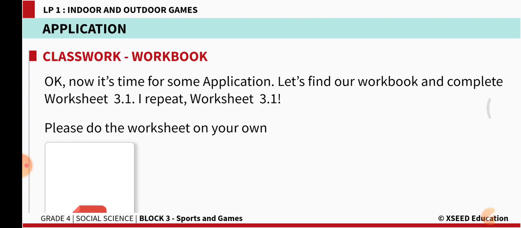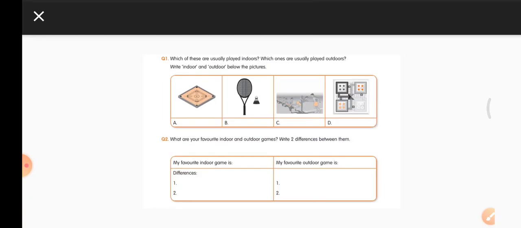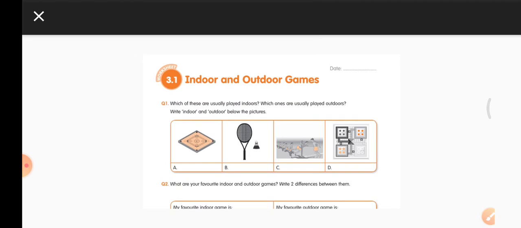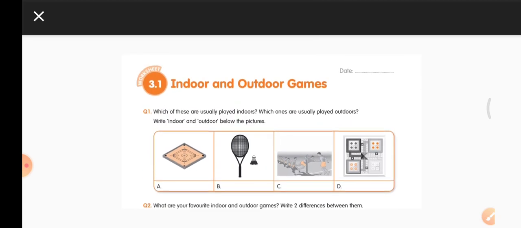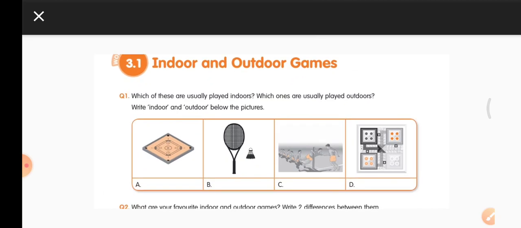Now let's do the workbook. Whatever we have learnt, now let us apply it in the workbook. With the knowledge that we have gained, let us answer these questions. Open your workbook to 3.1 indoor and outdoor games, put today's date and read the first question, and we are going to answer this.